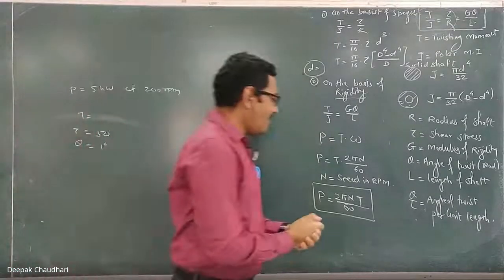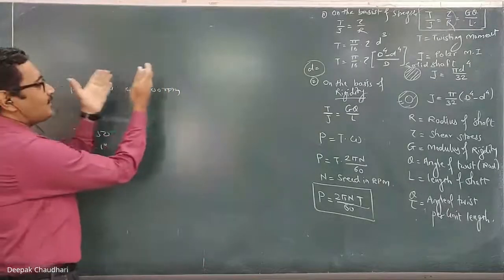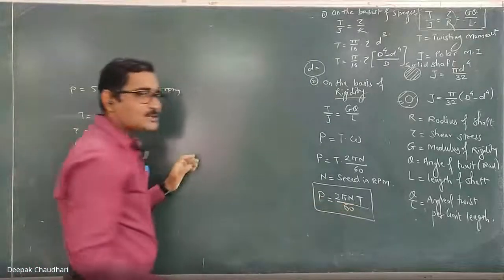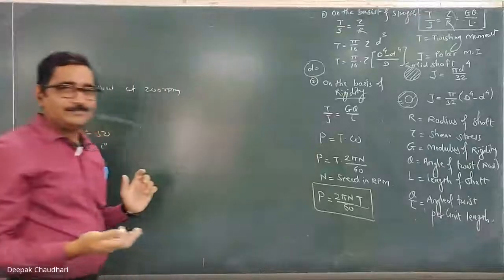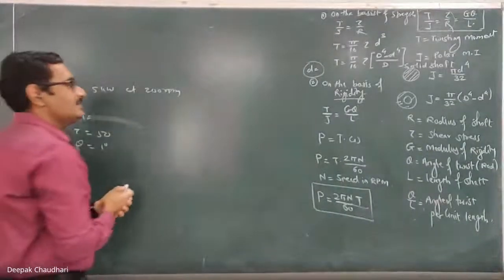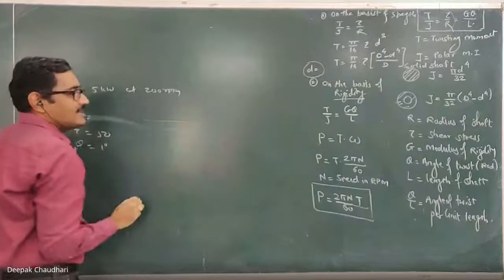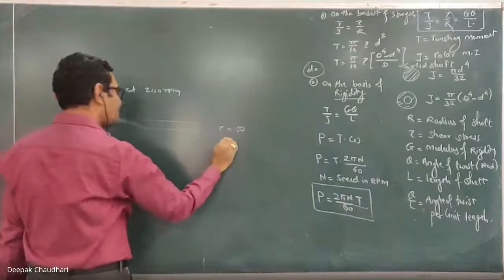So if such type of sum is there, if such type of application is there, where we want to transmit power at this speed, then with the help of this power and speed, you can first calculate the torque, and then with the help of this torque you can calculate the diameter. Sometimes it may happen that such a question will come that one shaft is there, the maximum shear stress is 50 Newton per millimeter square and angle of twist is 1 degree.